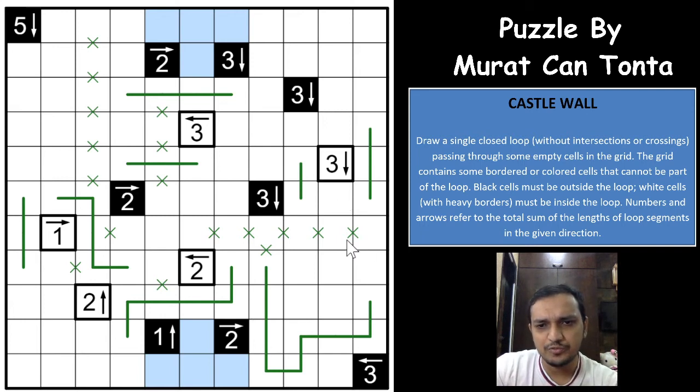And for this 3 to be fulfilled, you have exactly 1 way to do that, and this is the way, right? Nice. This is going somewhere for sure, and this 3 is fulfilled, this 2 is fulfilled, this 3 is fulfilled, right?